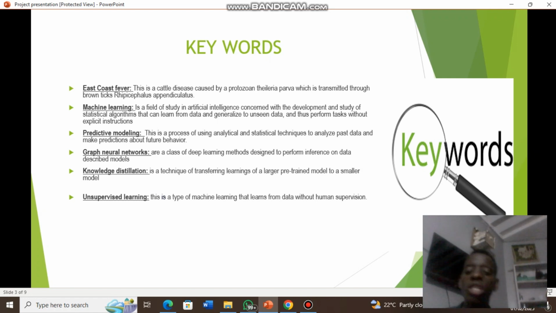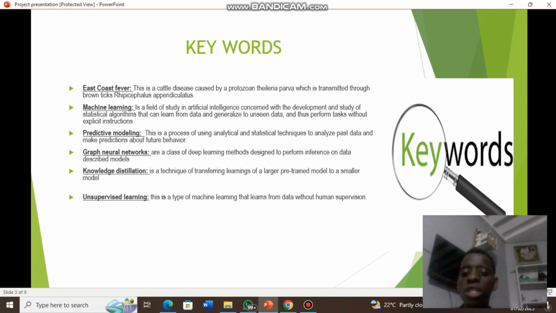So we are going to train this model using our data set, and we shall be feeding it with new data from the field so we can detect the presence of this disease. And then another one is predictive modeling. It is a process of using analytical and statistical techniques to analyze past data and make predictions about future behavior.